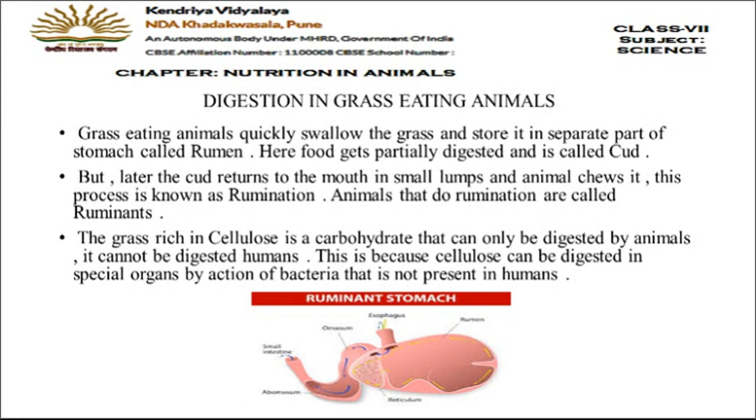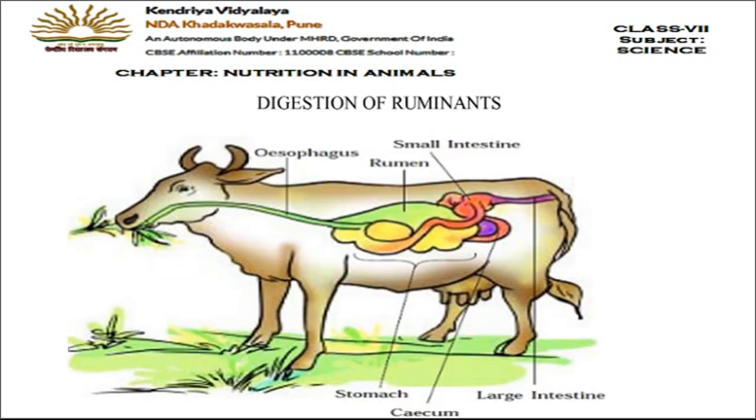Now let's move on to the next slide and see the diagram. See, this is the diagram of a ruminant. The cow is eating grass, so the cow is an example of a ruminant.